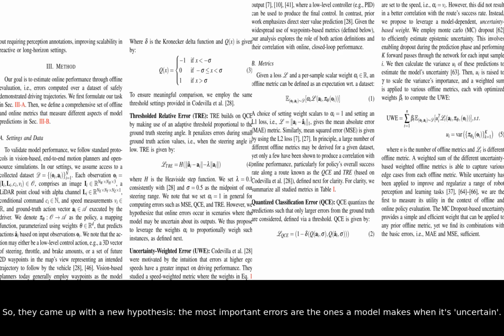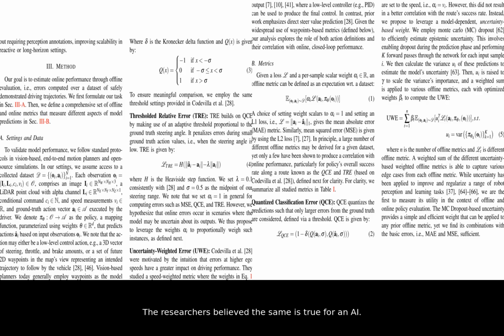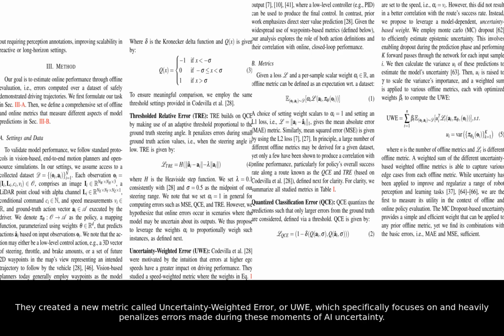So, they came up with a new hypothesis. The most important errors are the ones a model makes when it's uncertain. Think of it like a human driver in a confusing, new situation. That's when you're most likely to make a mistake. The researchers believe the same is true for an AI. They created a new metric called uncertainty-weighted error, or UWE, which specifically focuses on and heavily penalizes errors made during these moments of AI uncertainty.